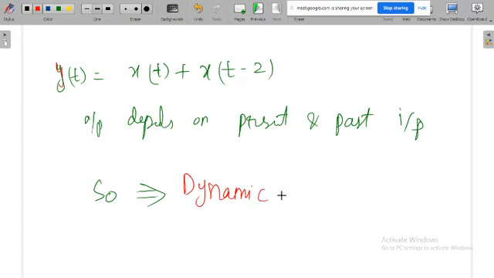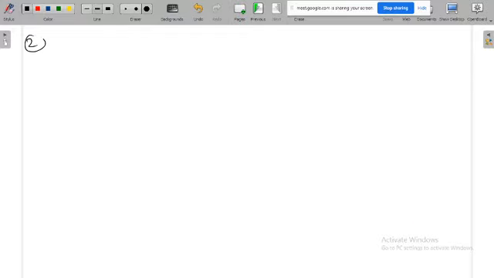What is another name for dynamic system? Memory system. The system is having memory. So this is a dynamic or memory system. Okay, next question. y of t is equal to x of t minus 2 plus x of 2t.